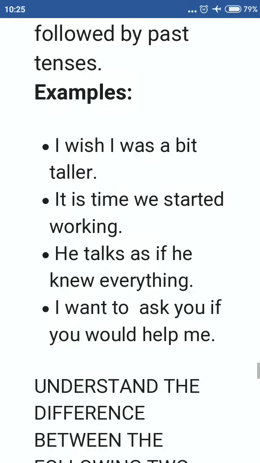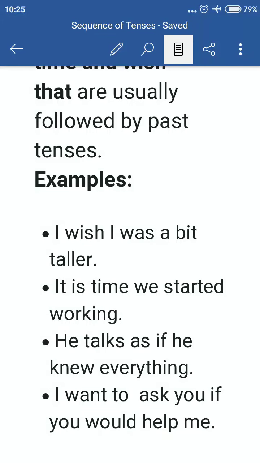In the second sentence, it is time. See here, the main clause it is time is in present. And here the subordinate clause, we started working, has it is time in the beginning. So the subordinate clause is in past tense. It is time we started working.